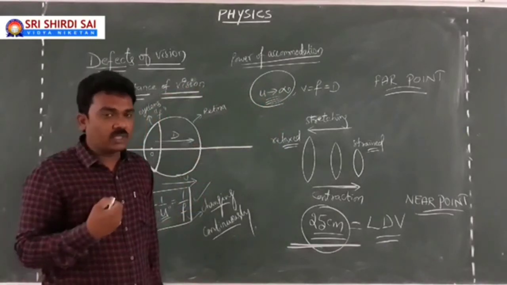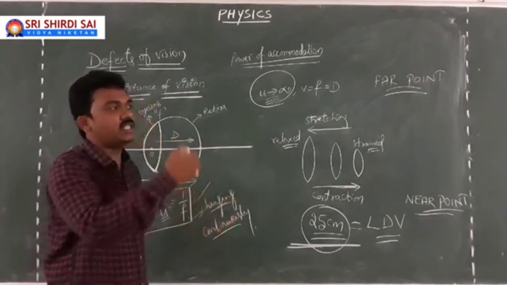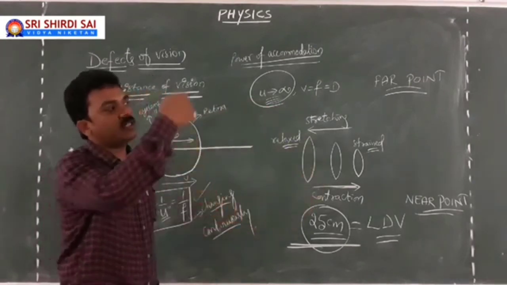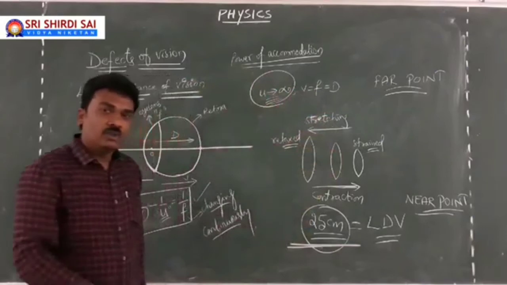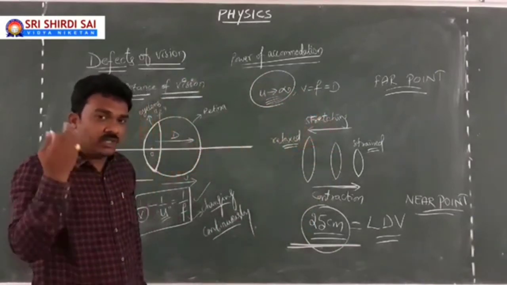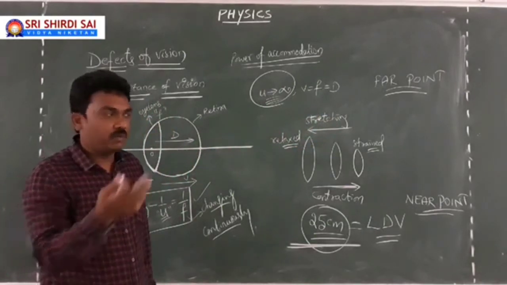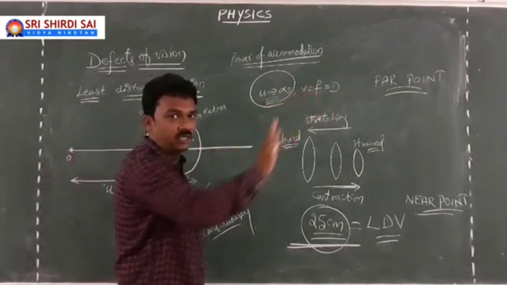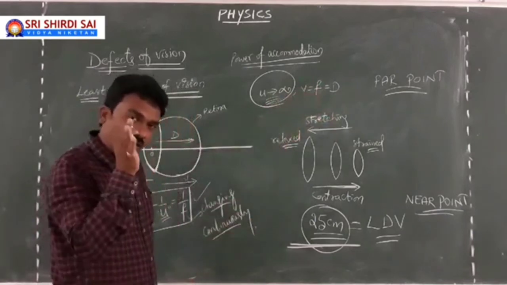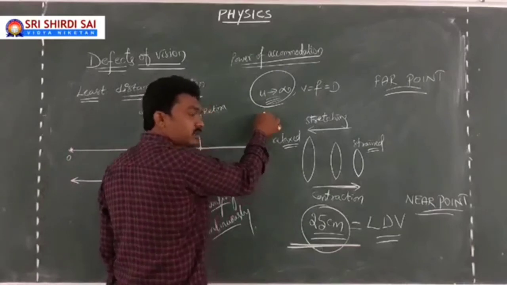If I have a healthy eye without any errors or side defects, I can see an object at 200 meters, I can see an object at 400 meters, I can see the object even at 500 meters. So to what maximum distance I can have a clear vision with a healthy eye cannot be defined. It can be 300, 500, 700, 800. That's the reason why for a healthy eye, the far point tends to infinity.